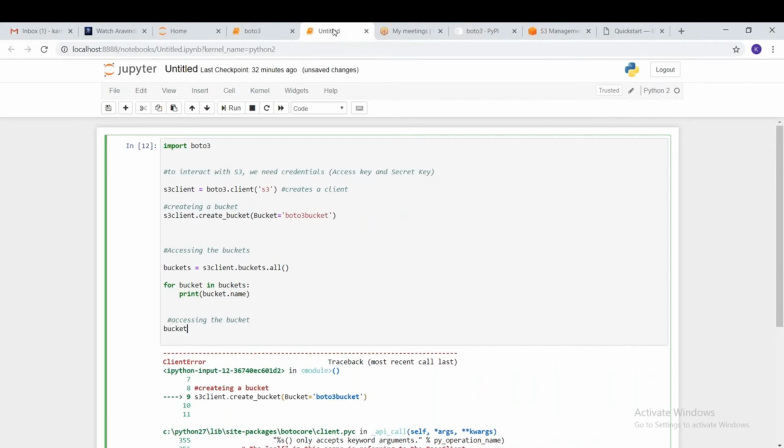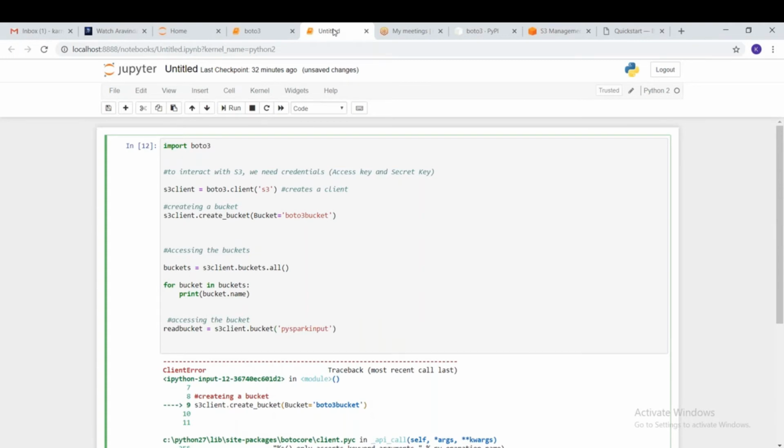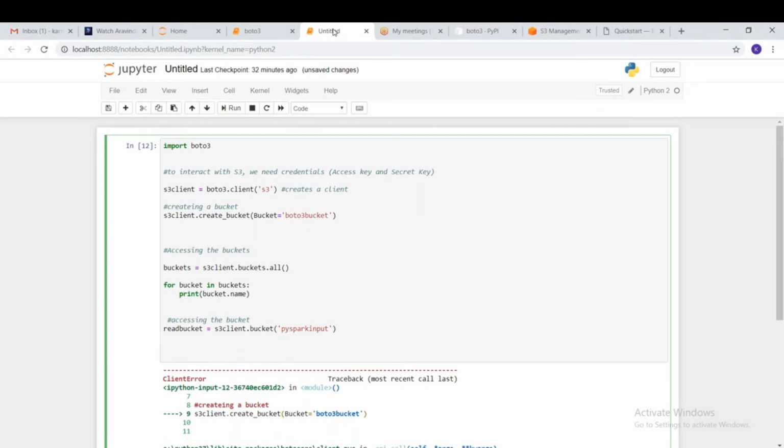Read bucket equal to the client name, S3 client dot bucket of, tell the name of the bucket whose data you are trying to access. This is the one, and from this bucket we are trying to read the files or the content present in that bucket. How we are going to do that is very simple.